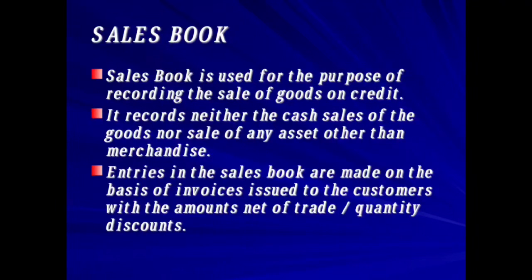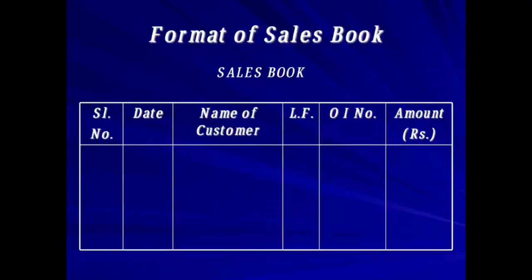Then entries in this book, how are we going to record? Invoices issued to our customer. Whenever we sell the goods, we are going to issue the bill along with that, which we call an invoice. With the help of it you are going to record the amount you should receive, how much quantity we have sold, and how much discount we have given. So that is how we are going to record the sales book, with the help of outward invoices, means invoices we have prepared and given to our customers.